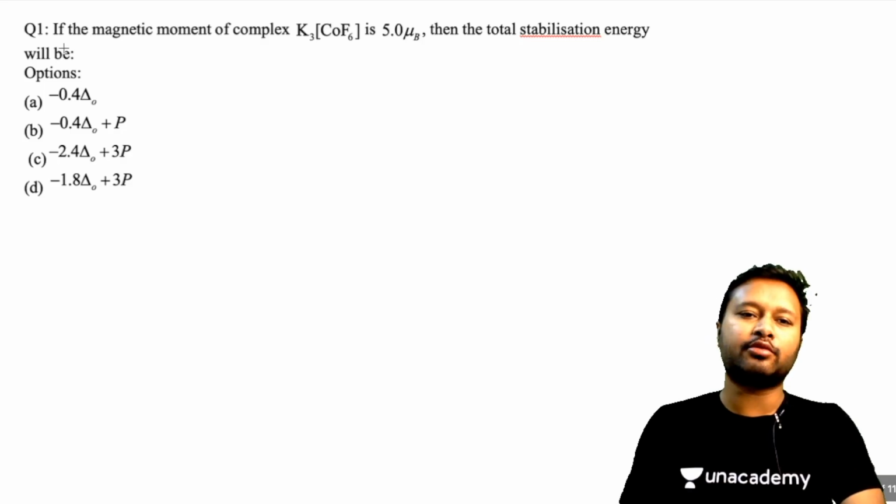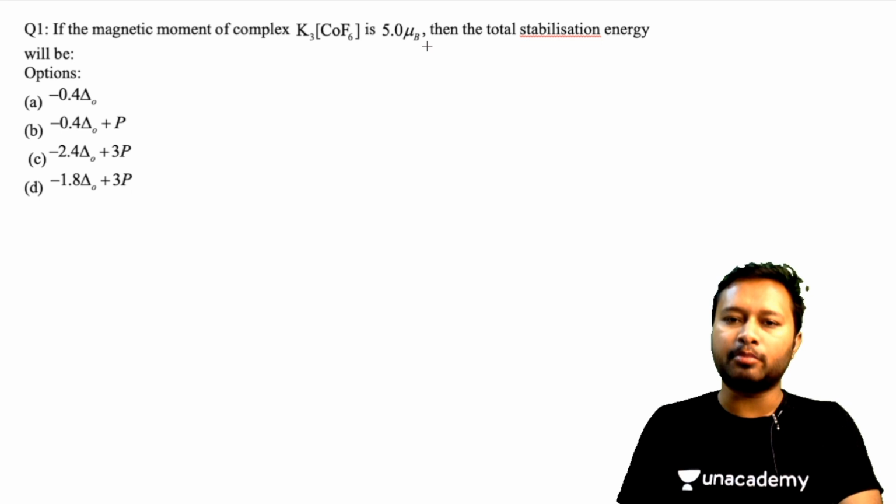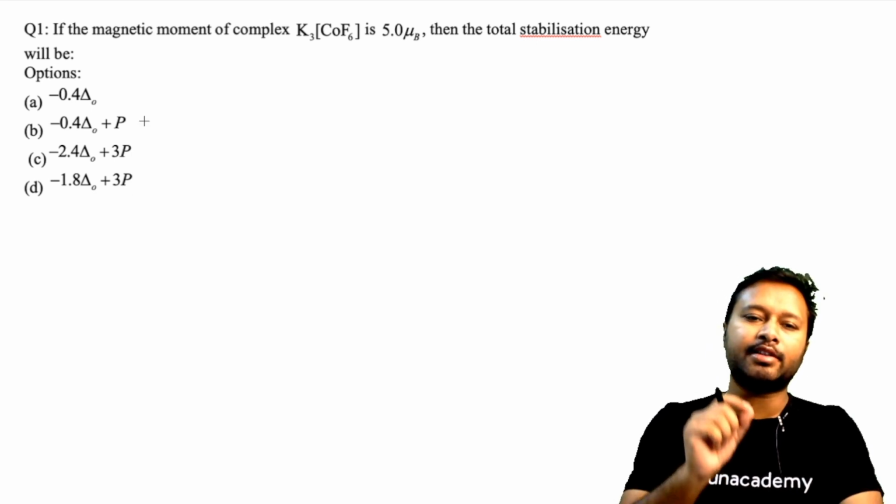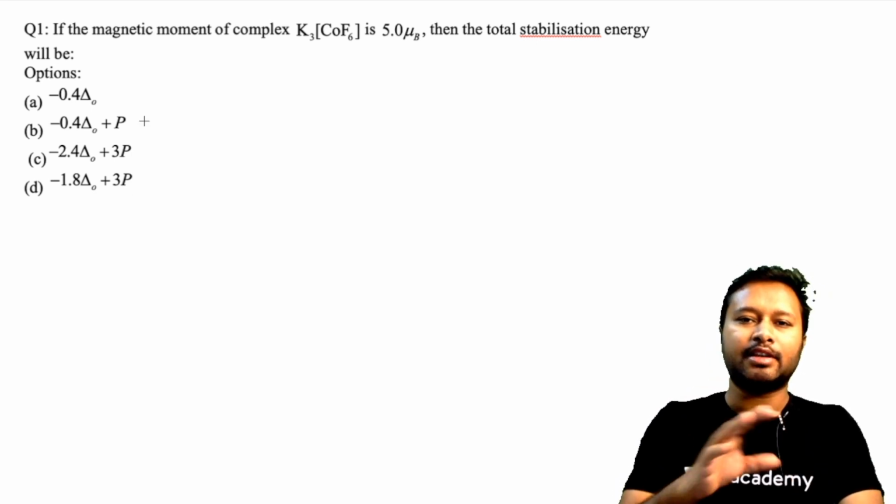Alright, so this is the first question. It says that if the magnetic moment of complex, which is K3CoF6, is 5 mu B, then the total stabilization energy will be, okay, so they're asking what's the total stabilization energy. Now here the concept of pairing energy and CFSE is going to come.